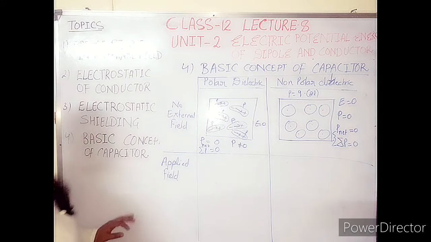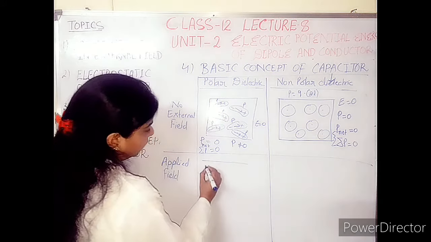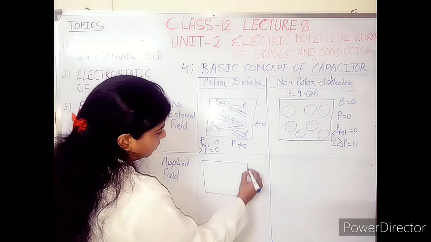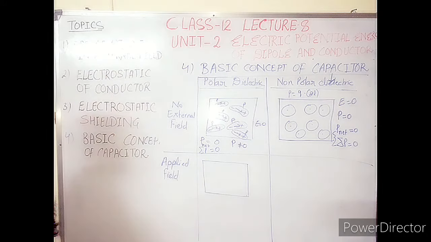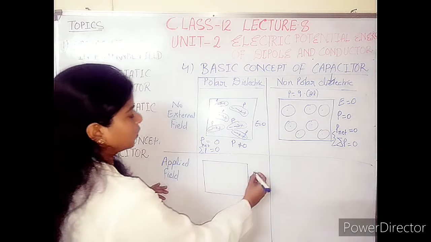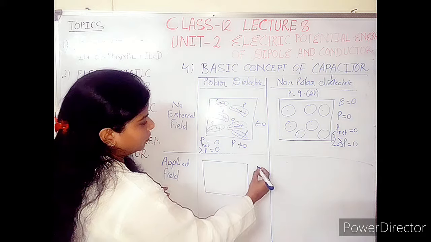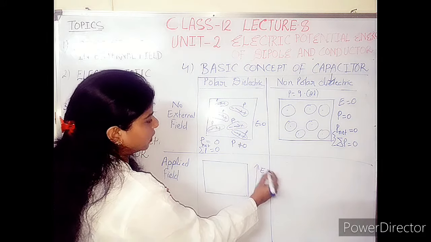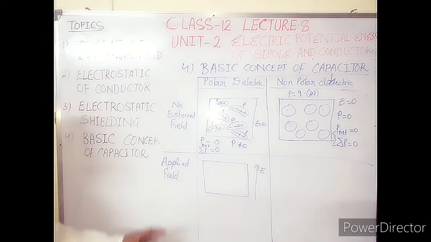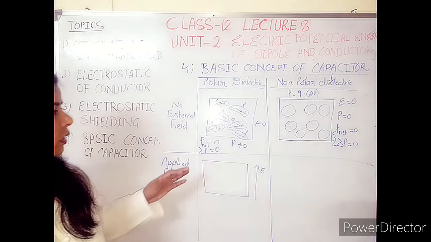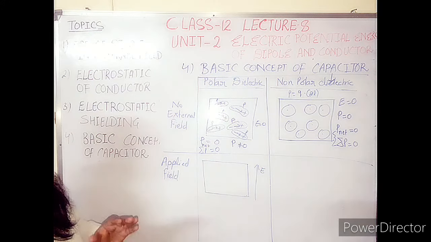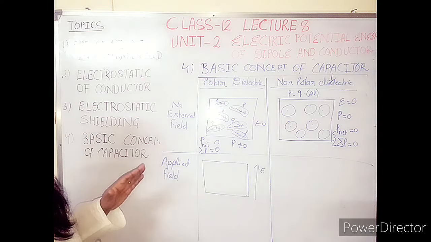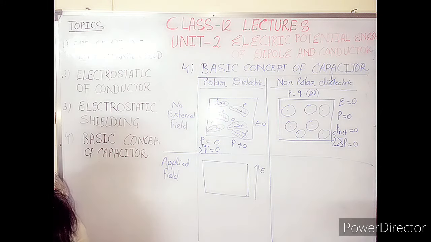When we apply a field to the polar atoms, what will happen? If we apply the field in this direction, then all the atoms will be arranged in the manner to get stability, and the dipole moment will be aligned in the direction of the electric field.